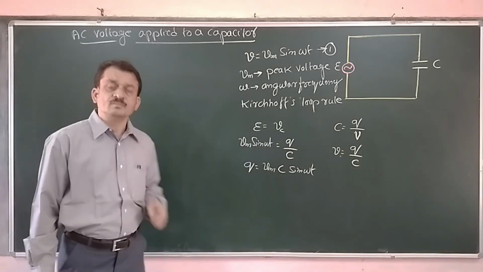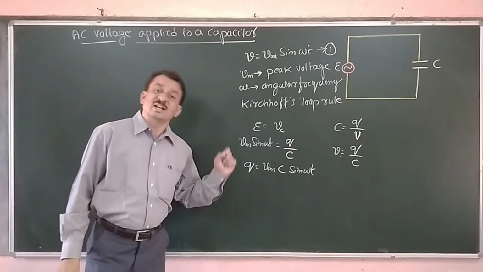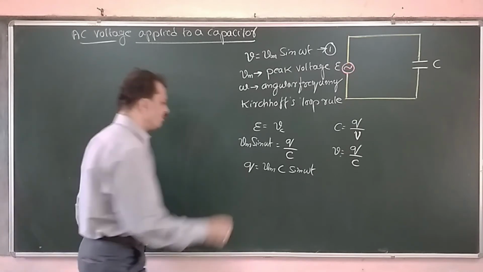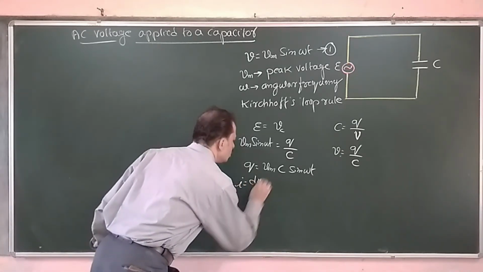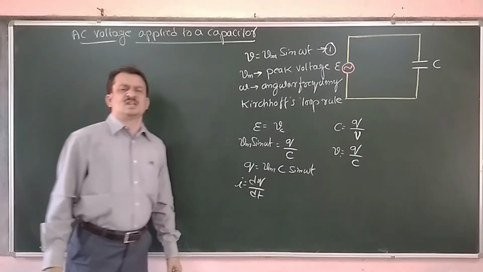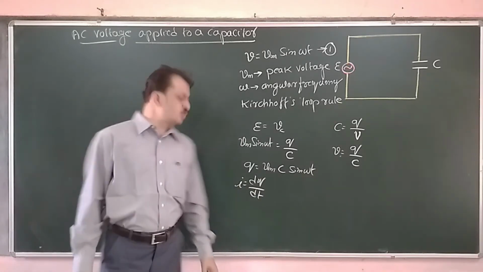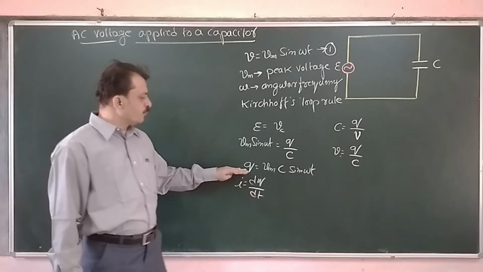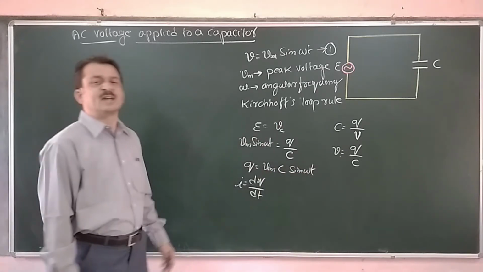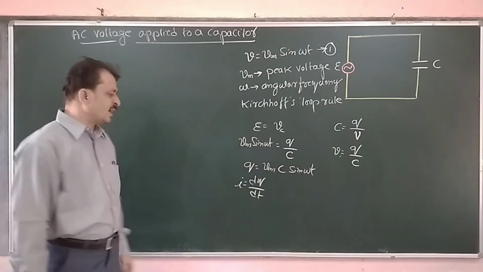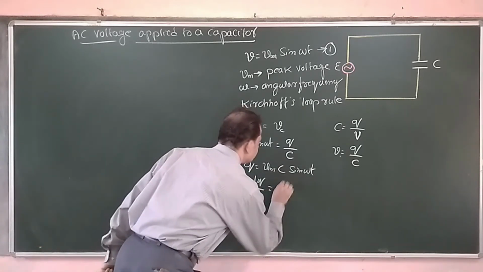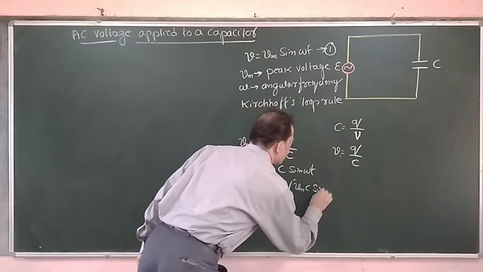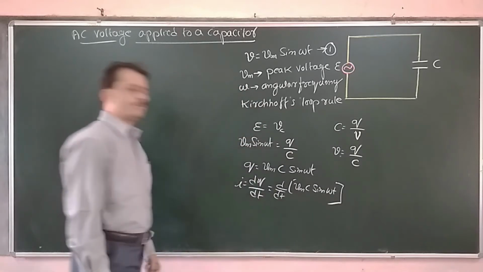What is our aim? I have to work out the expression for current. Once you know the charge, we can easily find the current. Current is the rate of flow of charges, that means I is equal to dq by dt. If you differentiate this expression with respect to time, you will get the expression for the current. Therefore, it is d by dt of Vm C sin omega t.